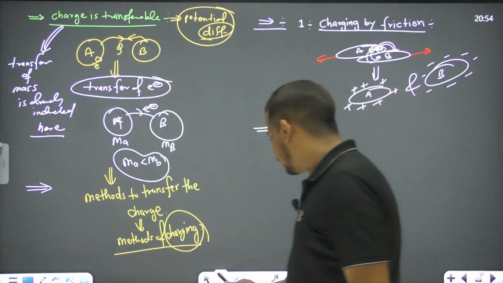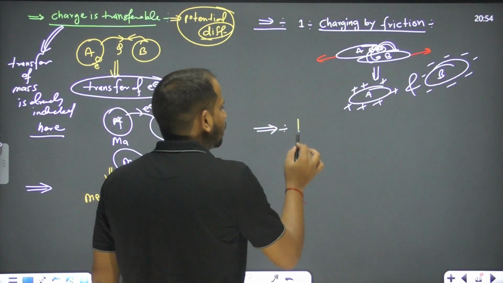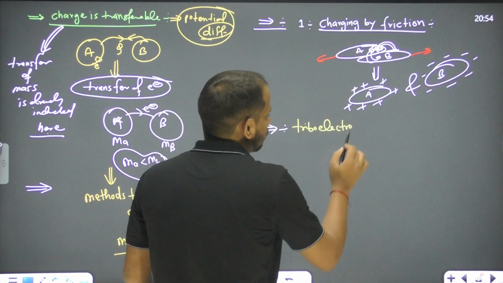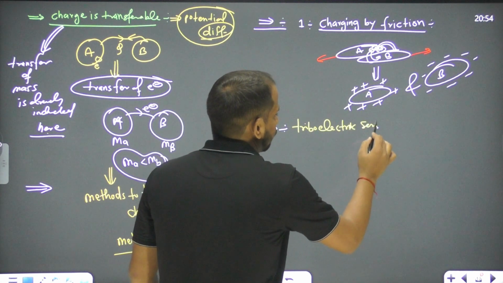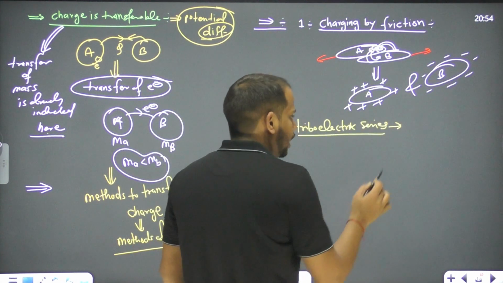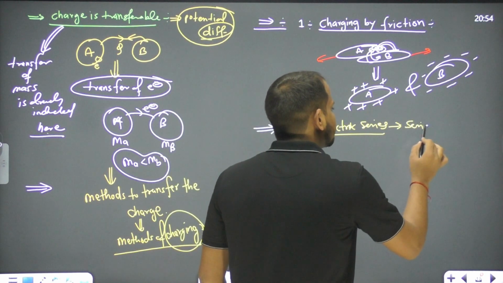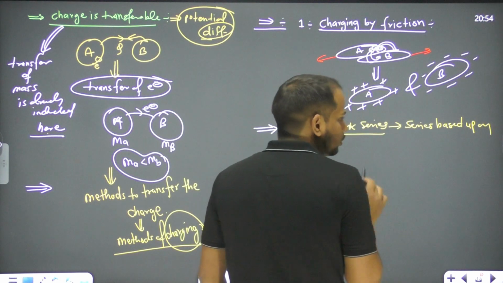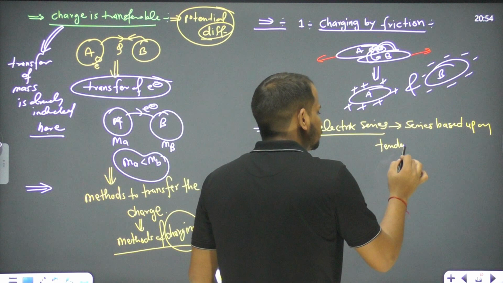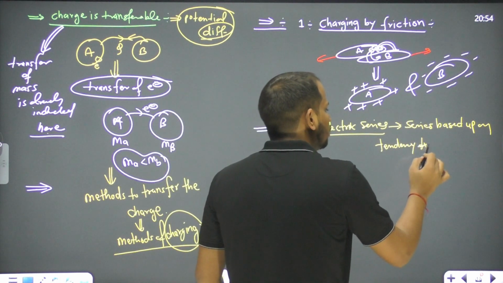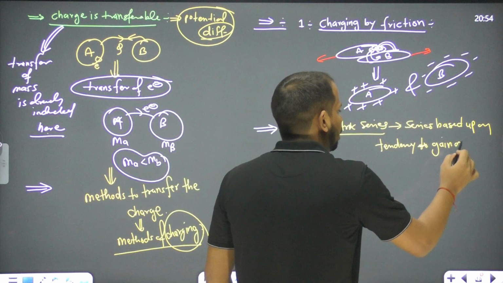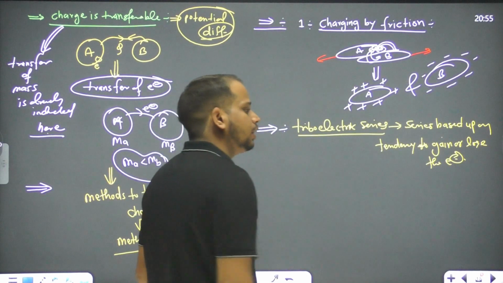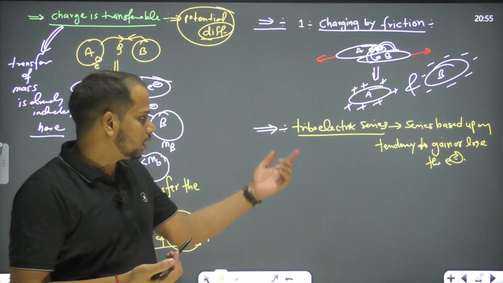So there is one thing that is called the triboelectric series. What is the meaning of the triboelectric series? The triboelectric series is a series based upon the tendency to gain or lose the electron. This is called the triboelectric series.